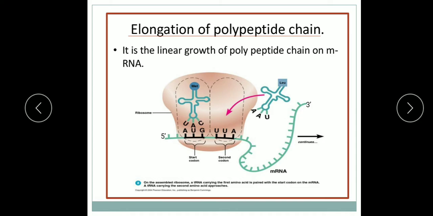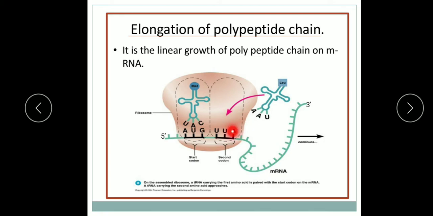Now we will see the next step, peptide bond formation and chain elongation. As I said, here the A site remains vacant. Now in this peptide bond formation and chain elongation step, the first sub step is binding of tRNA to the A site. You know, this A site is vacant, and now the next activated amino acid with the tRNA, meaning the charged tRNA, comes to the A site, and then the formation of the peptide bond will take place between both the amino acids. So let me see here the binding of the tRNA to the A site.